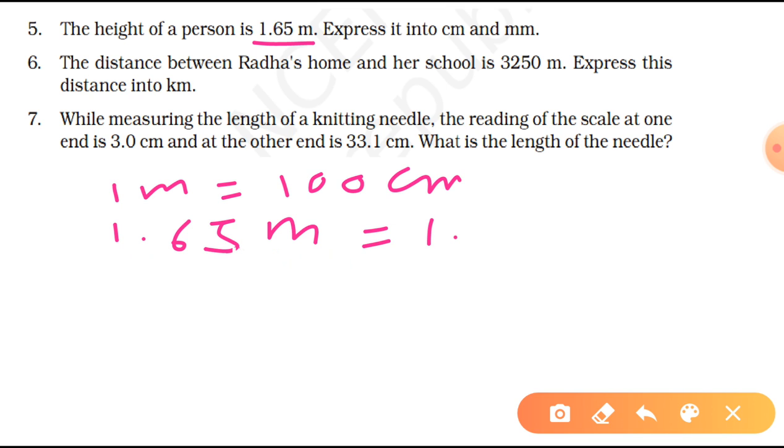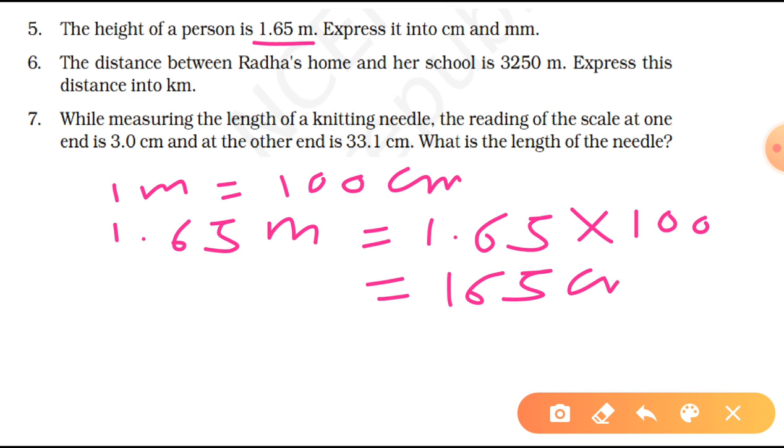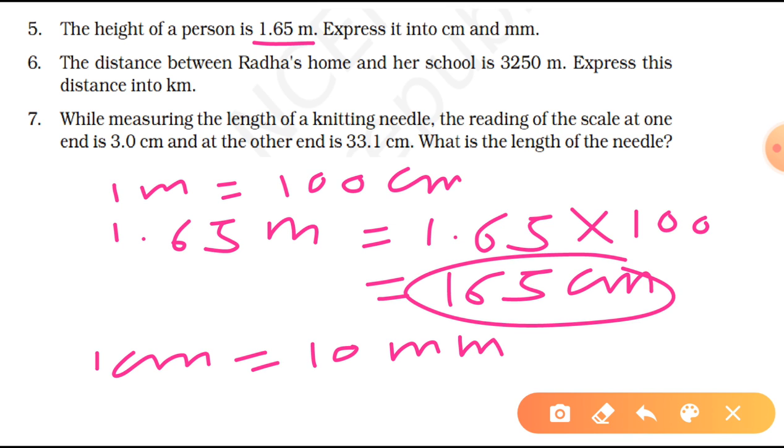So you will do 1.65 multiplied by 100. Okay, you will get your answer as 165 centimeter. Isn't it easy? Now you have to convert it into millimeter as well. So we know that 1 centimeter equals 10 millimeter. Now you must know what we are going to do. We will multiply this number by 10 to get our answer.